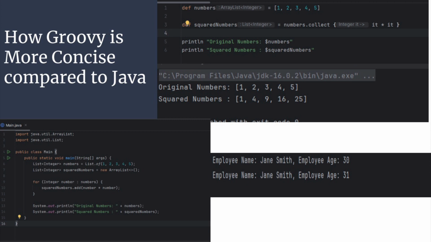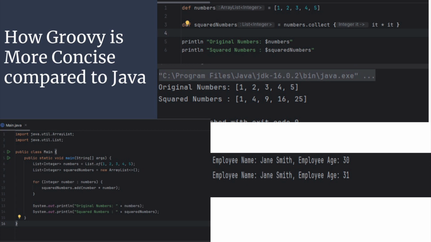On this slide, there are two examples, the top one being Groovy and the bottom one being Java. These two programs function exactly the same in the sense that they produce the same output with the same input as seen in the program. While Groovy and Java, like I said earlier, share similar syntax, operators, and formatting, it is clear as day how concise Groovy is when you compare the same function in each of their own programs. In the Groovy program, there are only 6 lines of code used to print out the original numbers as listed in the array and the output, which is the squared version of those.